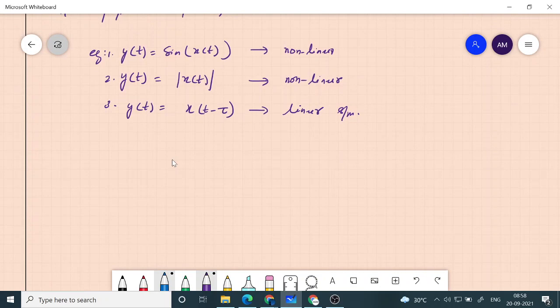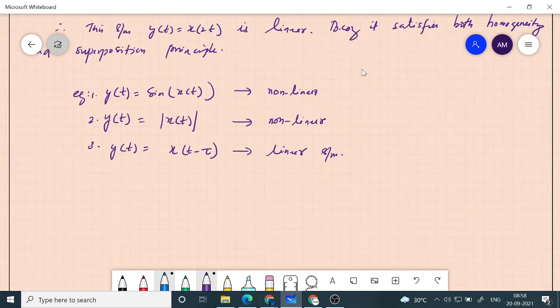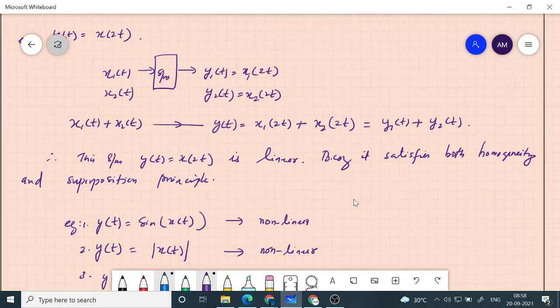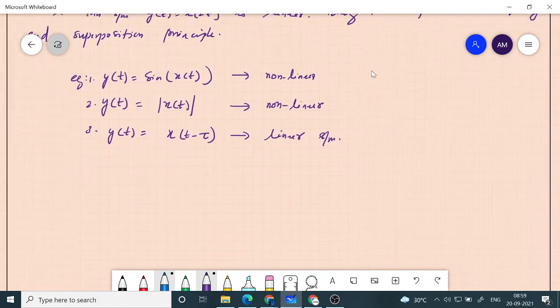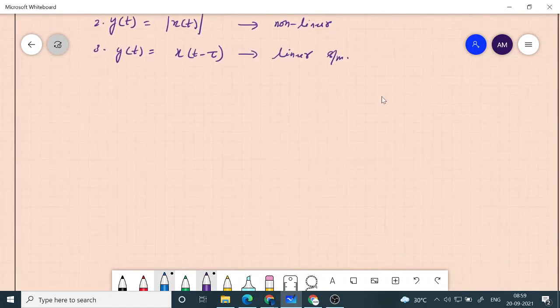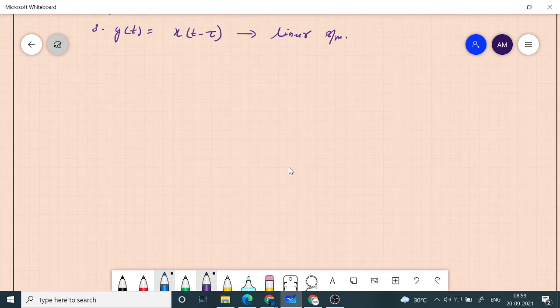All you need to do is check. I did not write all the steps here, but you need to write them just like I wrote above. Simply writing linear or non-linear is not enough. You have to give the justification. You have to show how it satisfies homogeneity as well as superposition. And you can also check both properties in one go, so that I will also show.